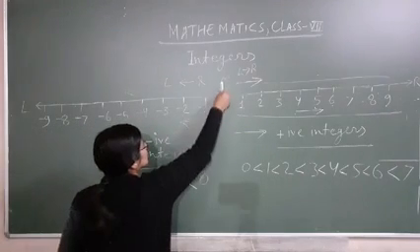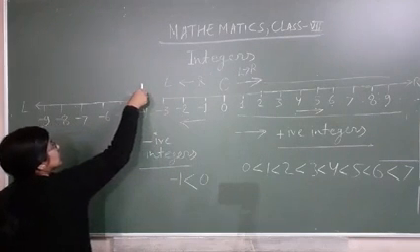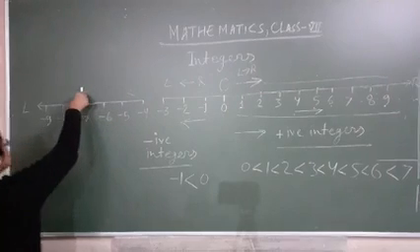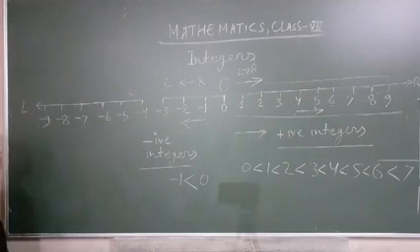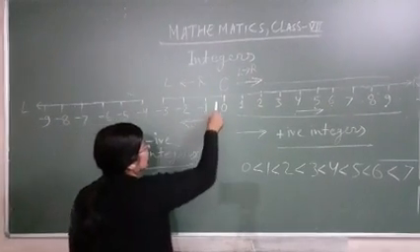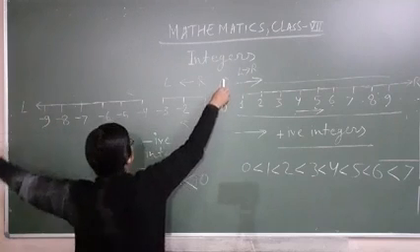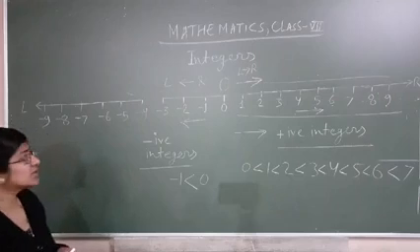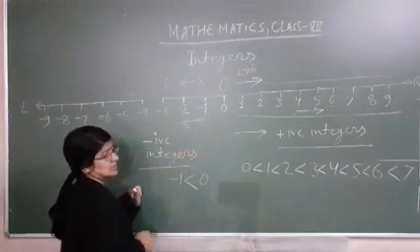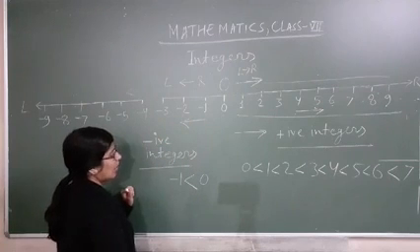This person is going 0 to minus 1, minus 1 to minus 2, minus 2 to minus 3, minus 3 to minus 4, minus 4 to minus 5, minus 5 to minus 6, minus 6 to minus 7, minus 7 to minus 8, and minus 8 to minus 9. The person is going right to left, moving from 0 to the left side. Okay, so how are your numbers here? Numbers will be in decreasing order or descending order.